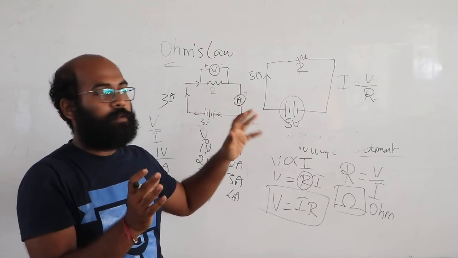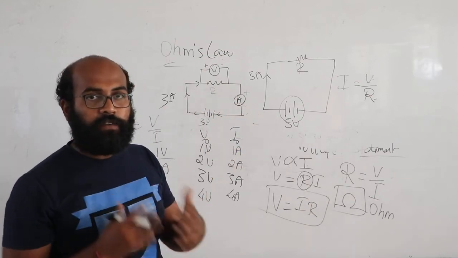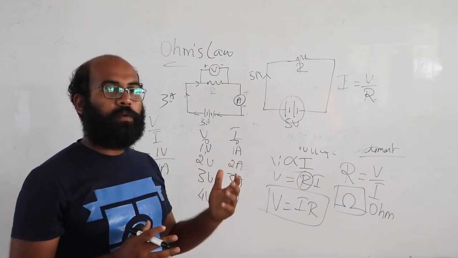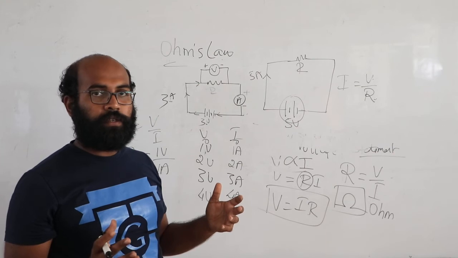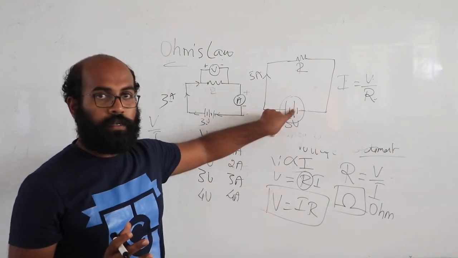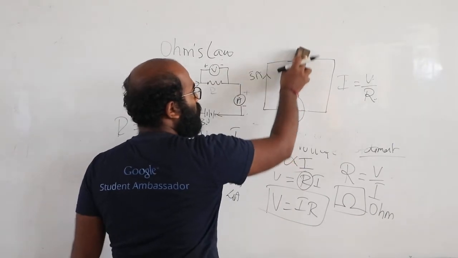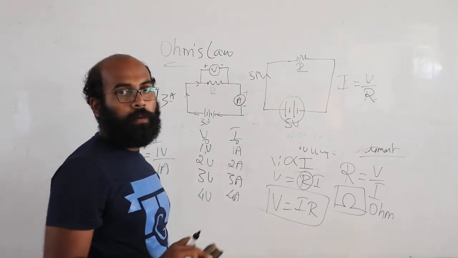So what is the device? If I need to change the value of current, or if I have to decrease or increase the amount of current, I need to use a device, because I can't change this. So at that particular time, what I need to do is change this resistance. How?